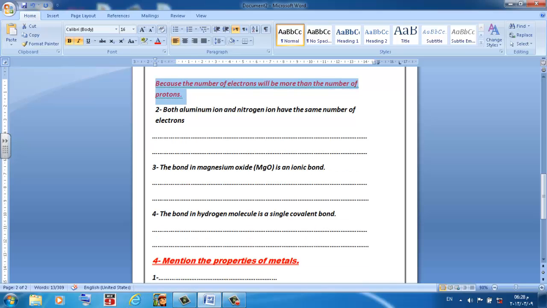And here in the second question, give reason for: both aluminum ion and nitrogen ion have the same number of electrons. Here we have to draw the electronic configuration of aluminum, which will be 2, 8, and 3, and the electronic configuration of nitrogen, which will be 2 and 5. So aluminum will lose 3 electrons to complete the outermost energy level, and nitrogen will gain 3 electrons to complete the outermost energy level. So both of them will have 8.